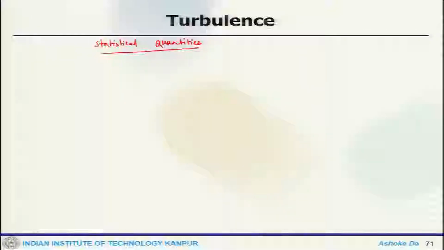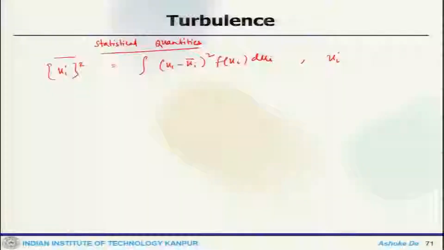First, we look at the variance of a velocity component, u_i prime squared bar, which is the integration of (u_i minus the mean u_i) squared times f(u_i) du_i, where u_i prime is u_i minus the mean u_i. The mean is the mean quantity, and u_i prime is my turbulent fluctuation.